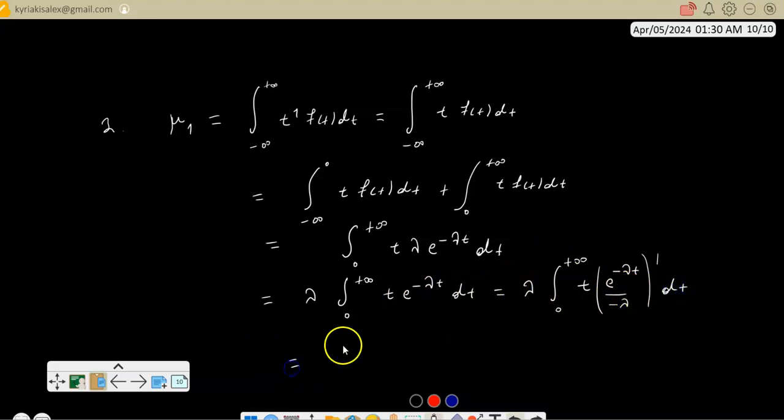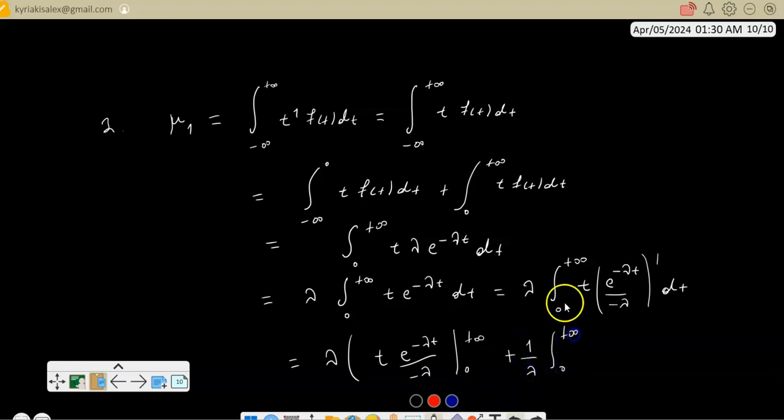Now I am ready to integrate by parts. So it's t e to the minus lambda t divided by minus lambda, from 0 to infinity, minus the integral, but I have plus 1 divided by lambda. Now the derivative hits the function, the identity function t. So I only have e to the minus lambda t dt.